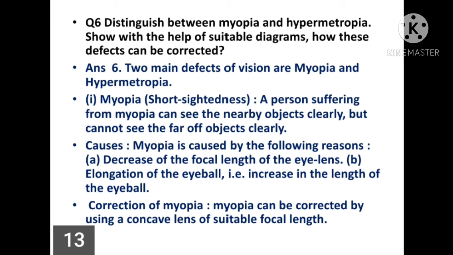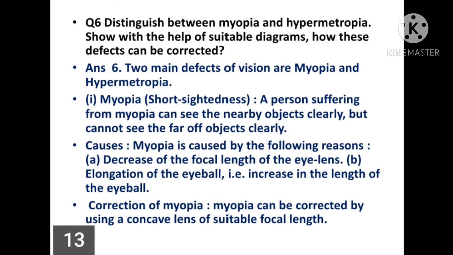Now question 6. Distinguish between myopia and hypermetropia. Show with the help of a suitable diagram how these defects can be corrected. The question is very important. Now its answer. Two main defects of vision are myopia and hypermetropia. Myopia is also called short-sightedness.